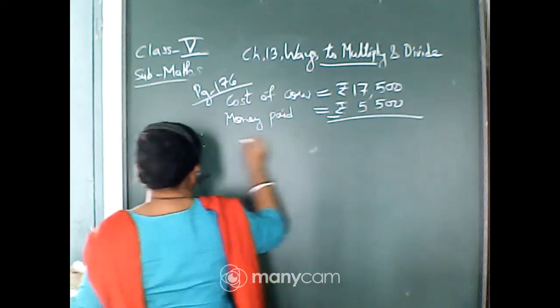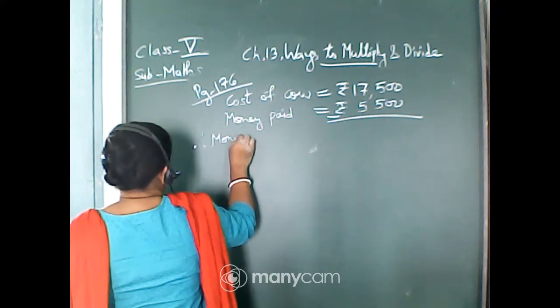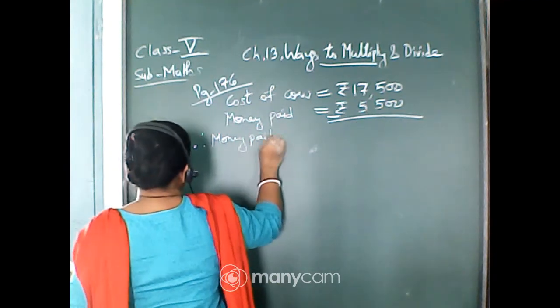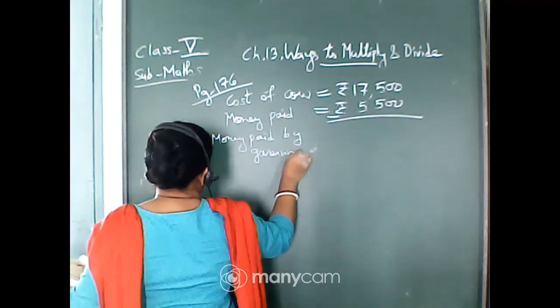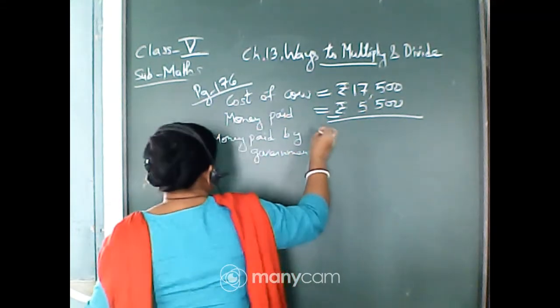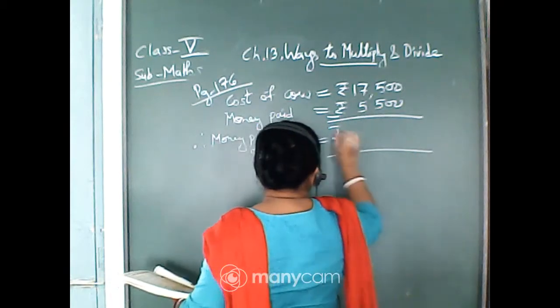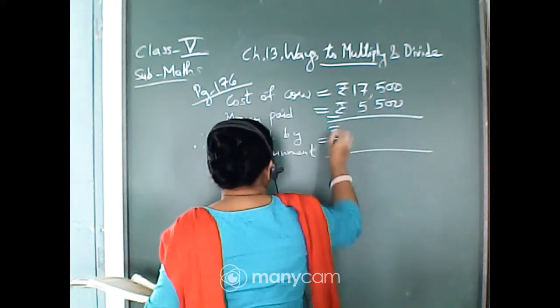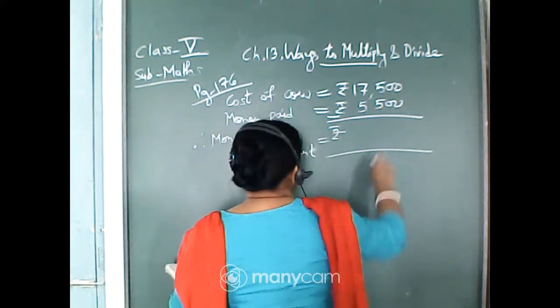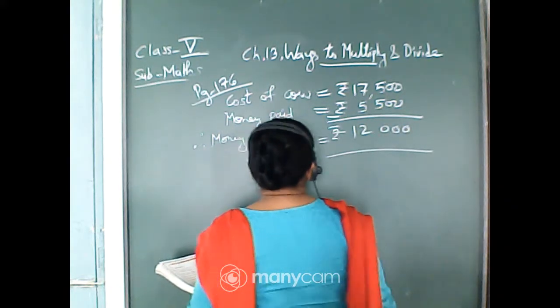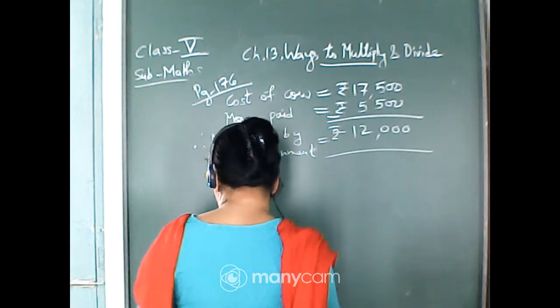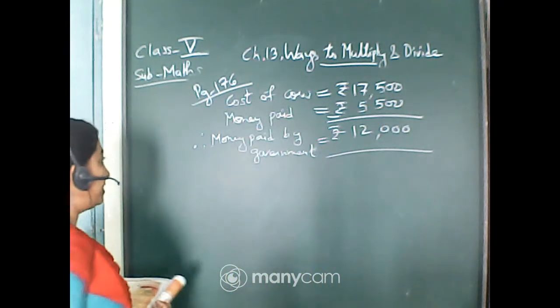Therefore, money paid by government, you have to subtract it. So let us subtract. This will be 0, 0, 0, 5, 6, 7 and 2, that means 12,000. So the government is paying rupees 12,000.